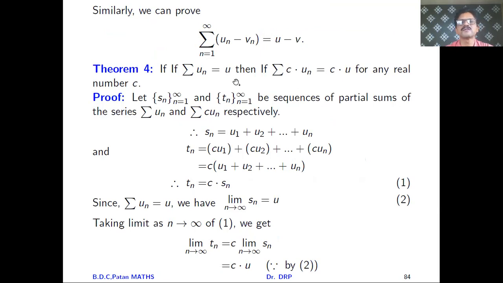Now we'll proceed towards another theorem. What is it?